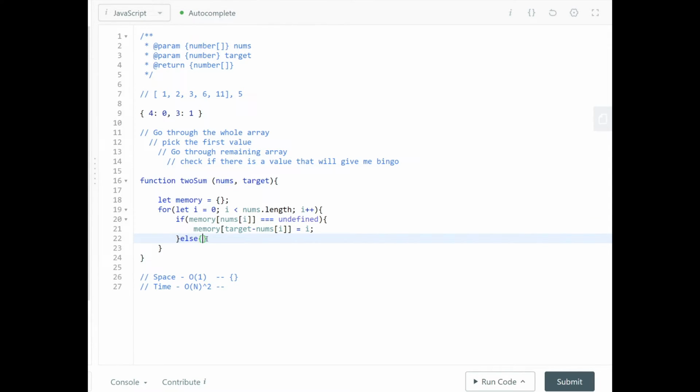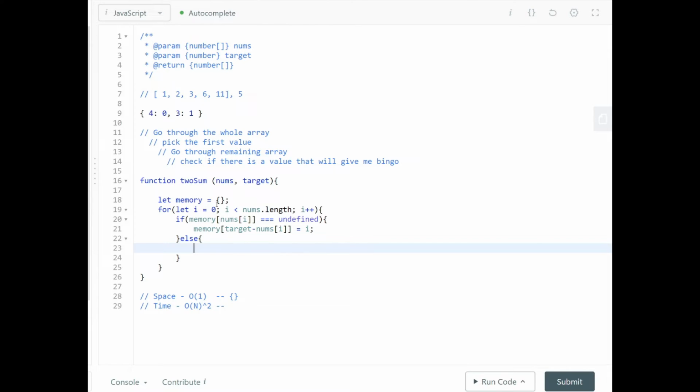So what if it does exist in this memory? If it does exist, then we simply go bingo, return our indices, which are i and also the memory at nums at i. This is basically checking, as you go to number 3, if it exists as a key in this dictionary, which it does. It's going to return a 1. So let's check this out if it works. Now let me comment this out.